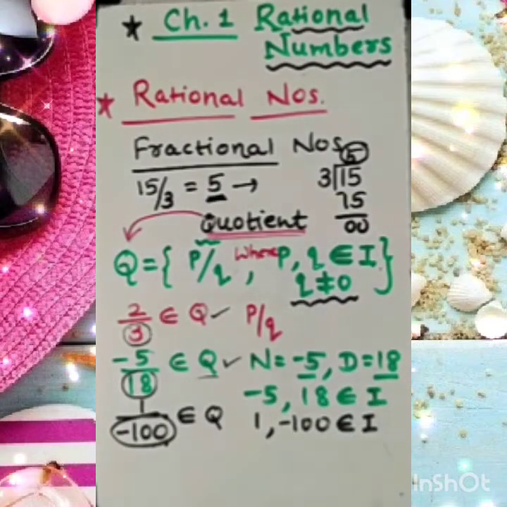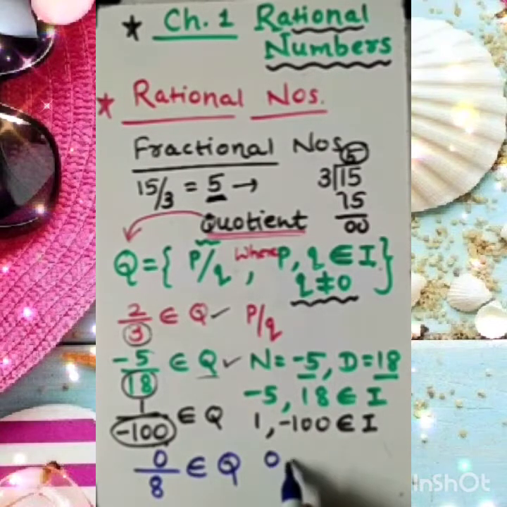Fine. Now one more case we are choosing. Suppose I have 0 by 8. Is it a part of rational numbers? How to check? Let's consider the numerator is 0 and the denominator is 8. Are 0 and 8 members of the set of integers?